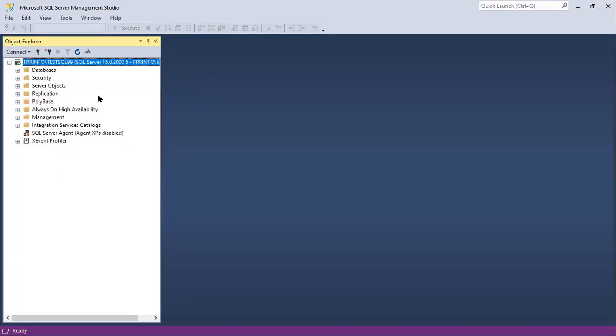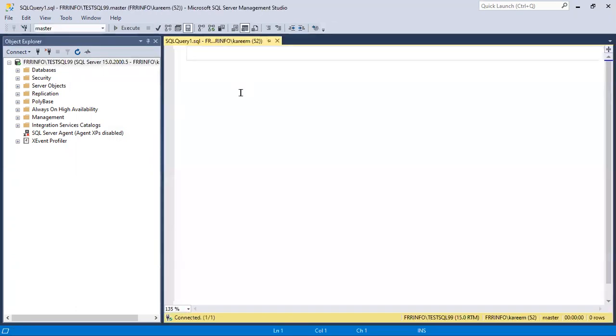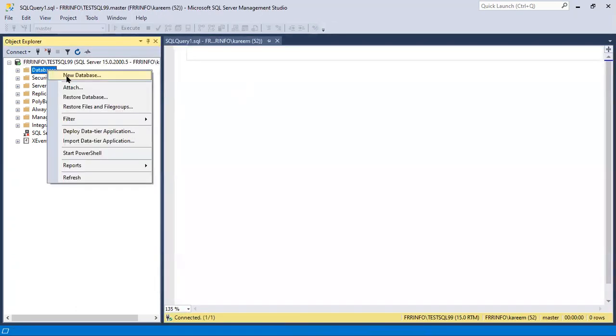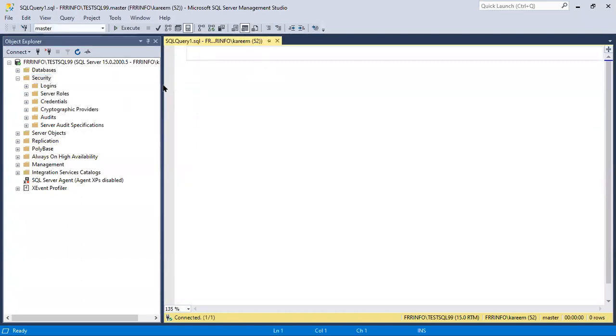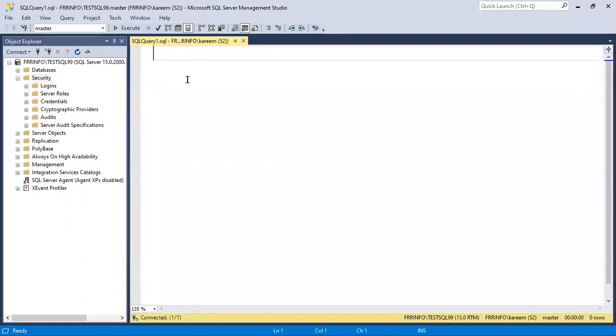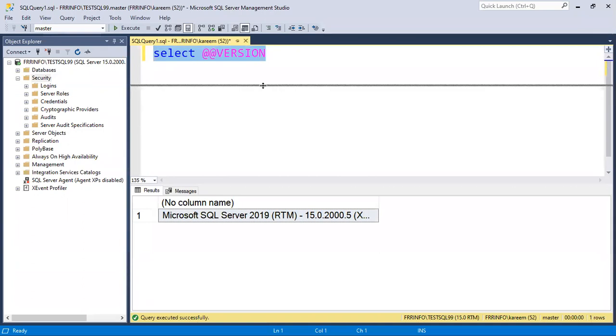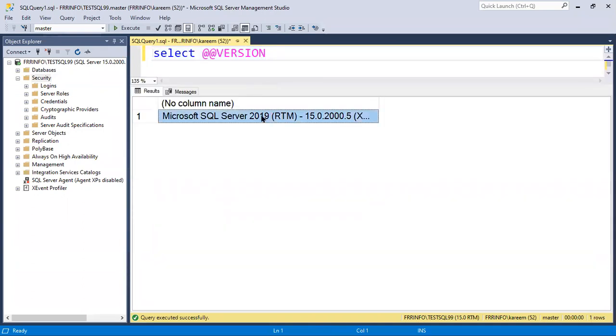Here, by taking a new query, we can check which version it is. We can work graphically, create databases, and work with them. If we want to create logins and users, we can also work with commands. Suppose I want to see which version I am working with right now: select @@version. It says SQL Server 2019.